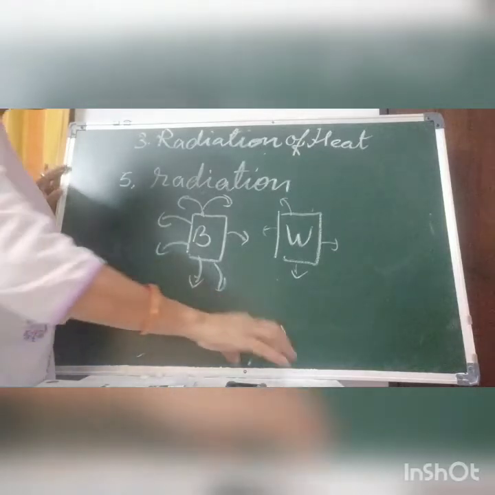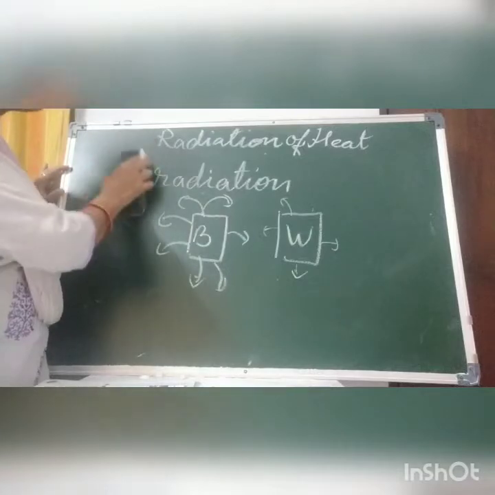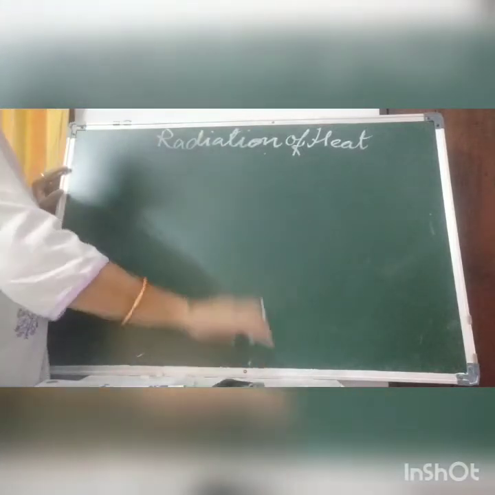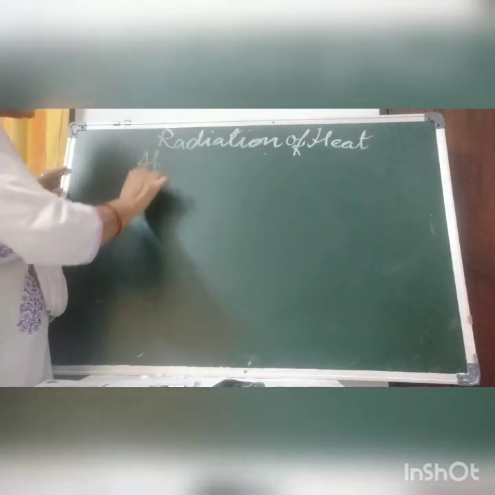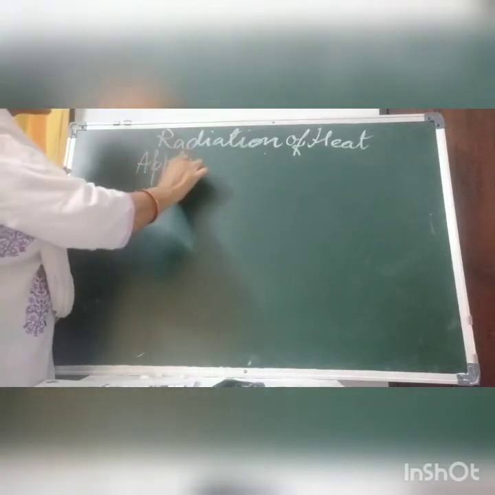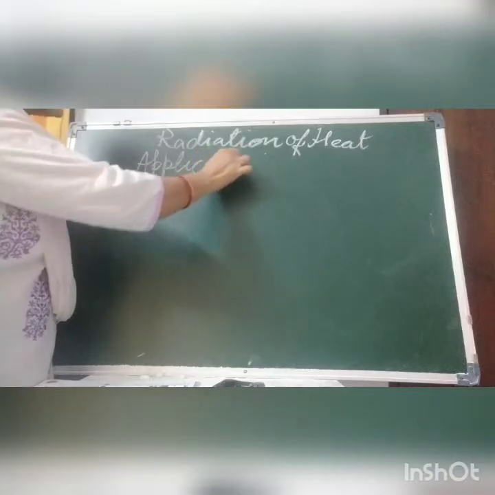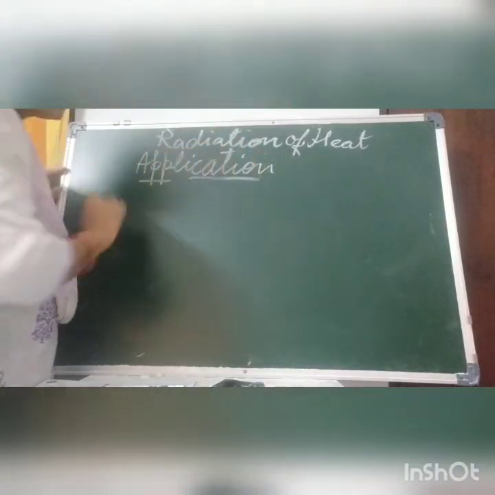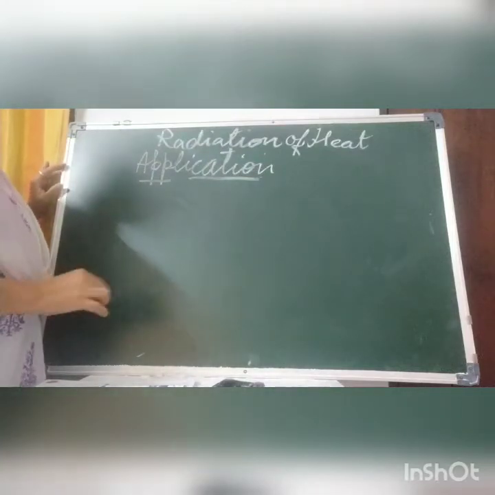Now children, we are going to discuss the application of radiation, where we use this. You have seen an electric heater.